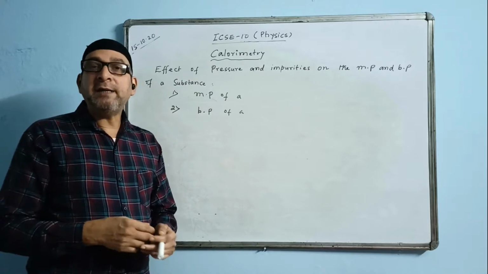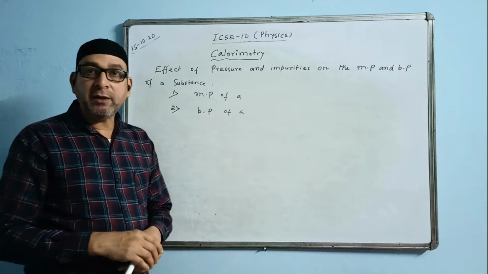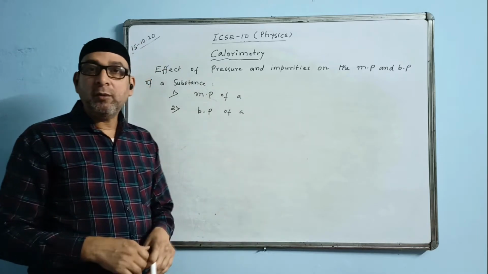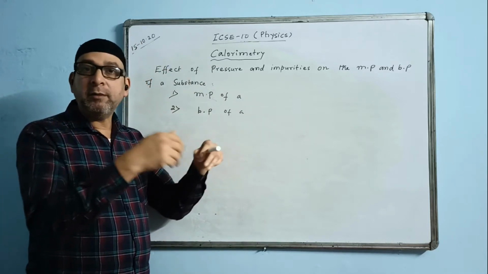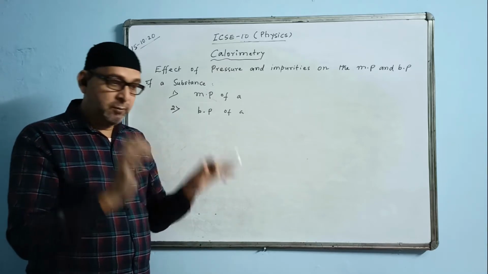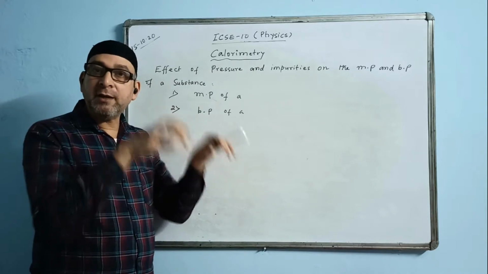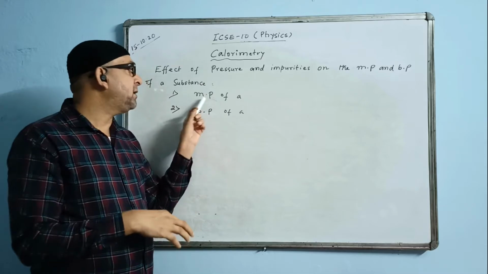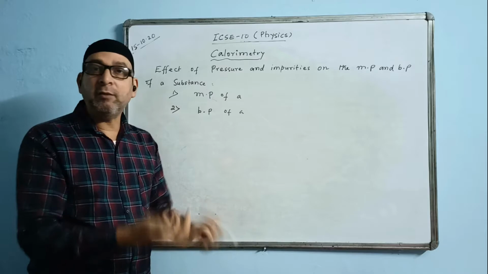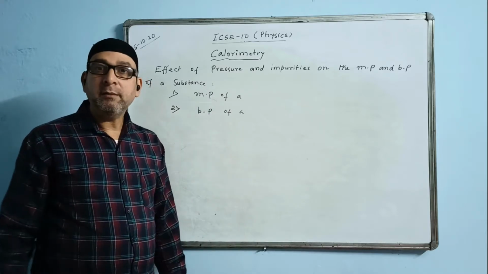You must have seen ice skaters skating on an ice rink. When they jump on the ice, they make a mark. Why is there a mark? Because when they are jumping at a particular point, the pressure at that point on the block of ice increases. As a result, the melting point of the ice at that point decreases. So the ice melts over there, and when the ice melts, it makes a mark.